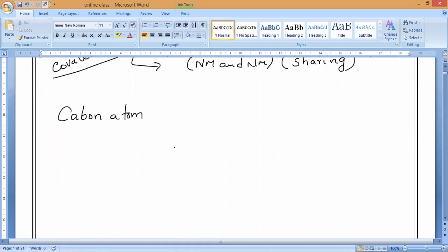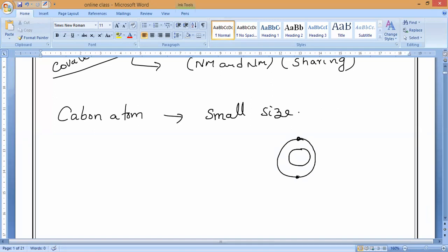So what is the reason? Varshini, can you say? The reason for the formation of strong bonds by the carbon atom is its small size. The first point is that it is very, very small in size. Next, if we take the nucleus and the first shell, how many electrons? 2 electrons. And the next shell, how many electrons? 8 electrons. The next shell has only 4 electrons, so these 4 electrons are held.